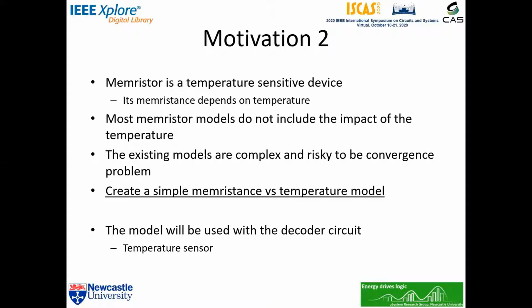As a result, we can apply this model with our decoder circuit to enable a temperature sensor application. Note that our model can be used to compensate the temperature in memory application as well.